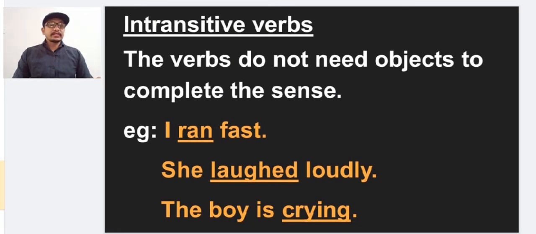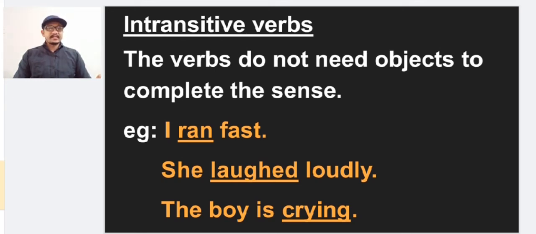Then what are intransitive verbs? The verbs that do not need objects to complete the sense. Some of the verbs that do not require objects to complete their sense are called intransitive verbs. For example, I ran fast. The meaning is completed there. Here the verb is ran.